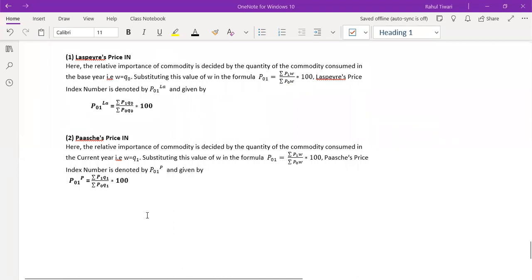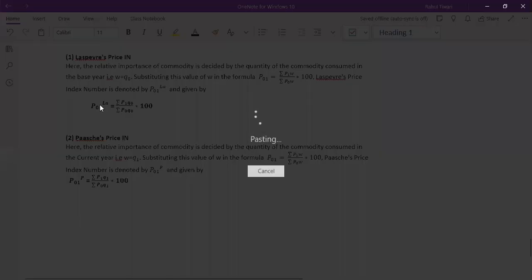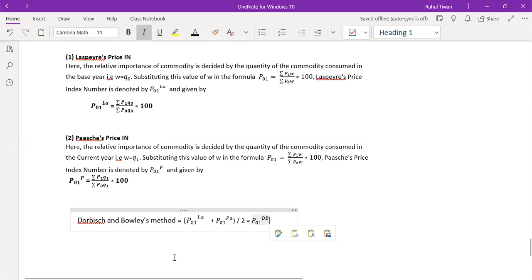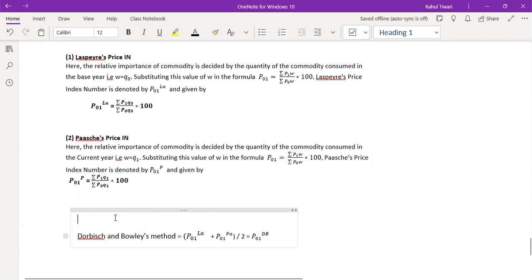Basically, the third definition is the Dorbish-Bowley method. Okay, let's take down this definition. This definition is regarding, we are taking the averages of the two values, the average of the Laspeyres price index number and the Paasche price index number. So that is the third definition. So I will just put it in that form. So this is the third method.